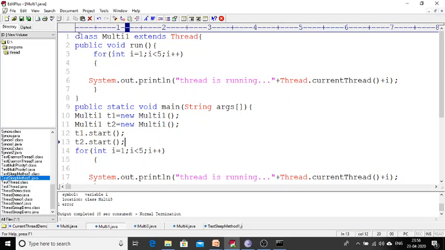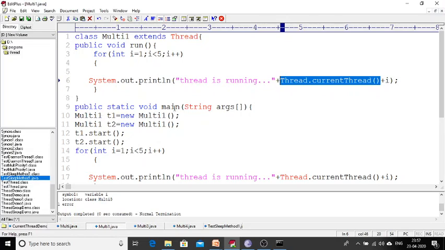Now simply the same code I am using. So my Multi1 class is extending the Thread class, and within the run method I am using a simple for loop which iterates 5 times, and within that I am printing the same message, thread is running. Also, to get which thread is currently running, I am calling the method currentThread with the help of the Thread class. So Thread.currentThread will give me which exact thread is running, whether it is the main thread or the new threads I created. Those thread names I retrieve by using Thread.currentThread. And I am also printing the current value of i.